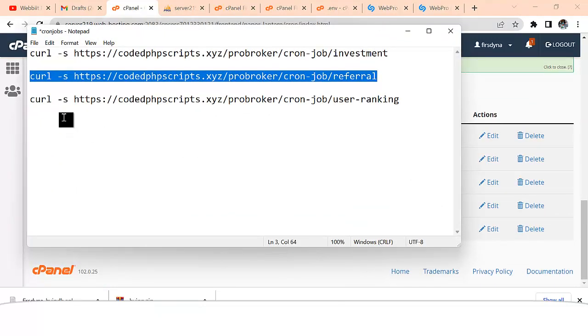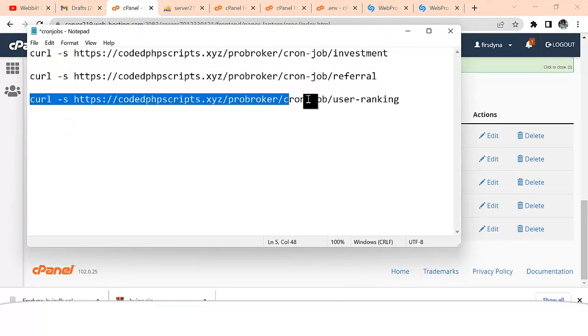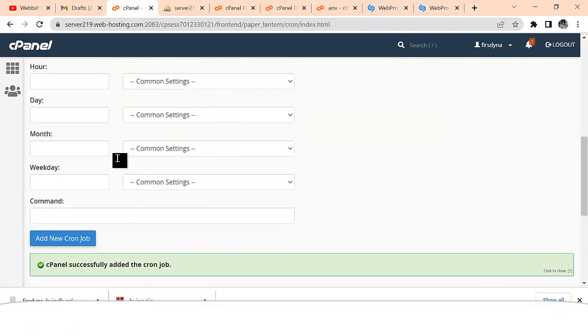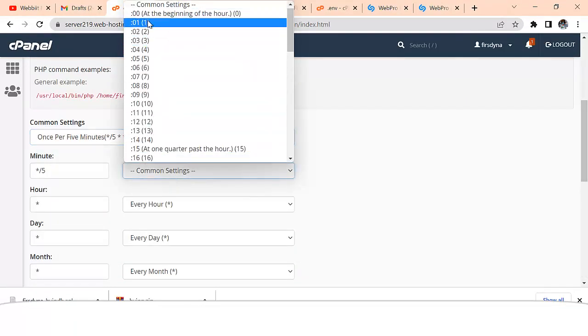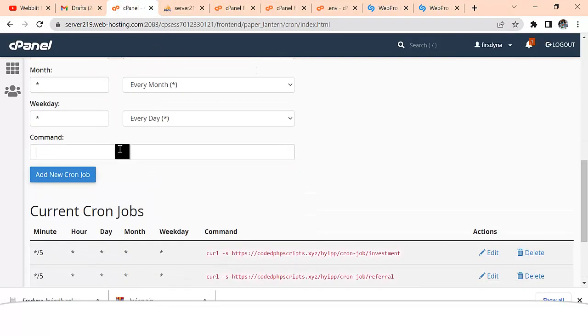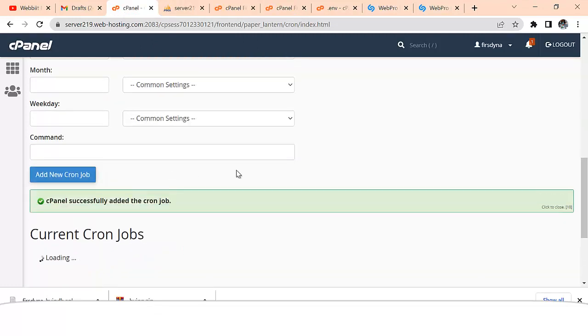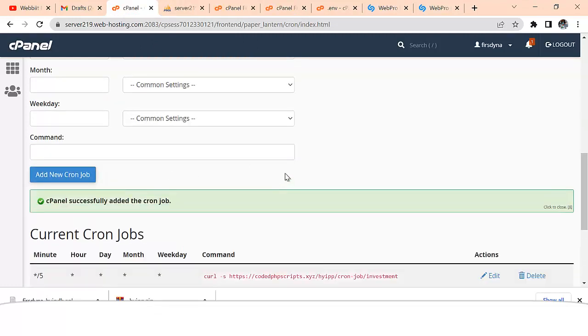So I'm going to add the last cron job. I'll copy all of this, come down here, click on this, and select this. Then I'm going to add this cron job here, and I will say add cron job. So with that, I've set up my cron job.